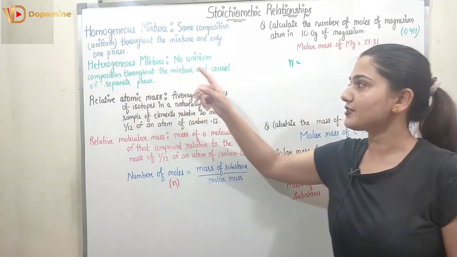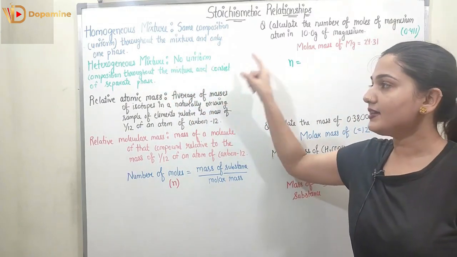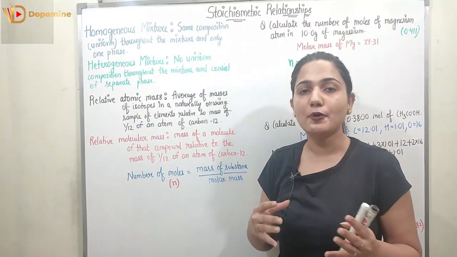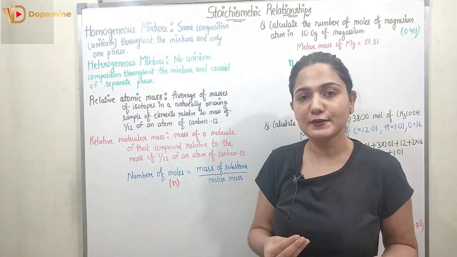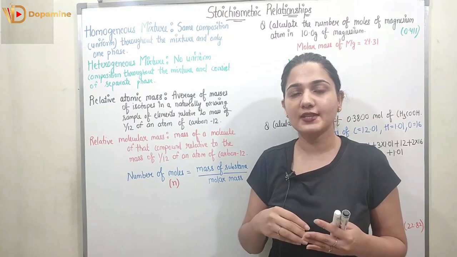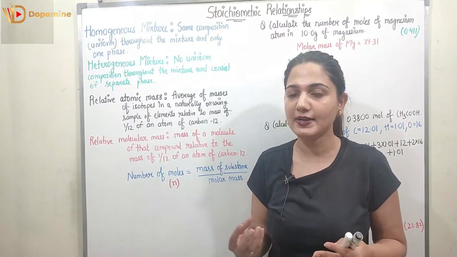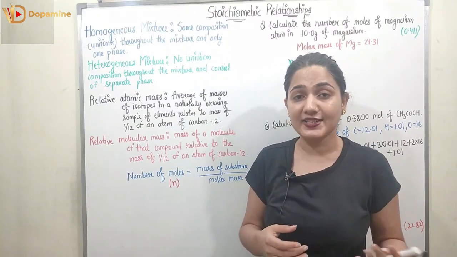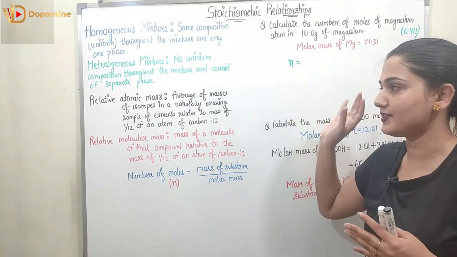Now coming to the heterogeneous mixture, we will not have uniform composition throughout the mixture, and it consists of separate phases, and we can separate these compounds with physical processes. Like we have a mixture of sand and salt, we can separate them using water. We can put water in the mixture of sand and salt. Salt is going to dissolve in water and sand is going to settle down. With the help of a filter we can remove the sand, and the salt can be extracted with the evaporation process. This is how we can separate heterogeneous mixtures as well.